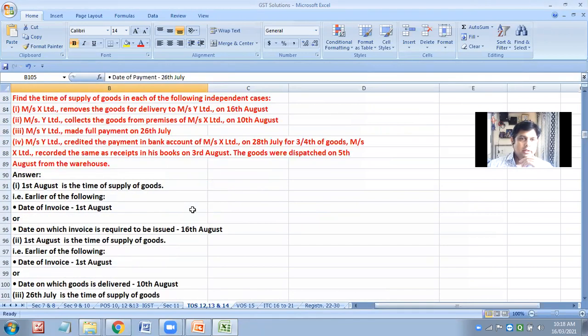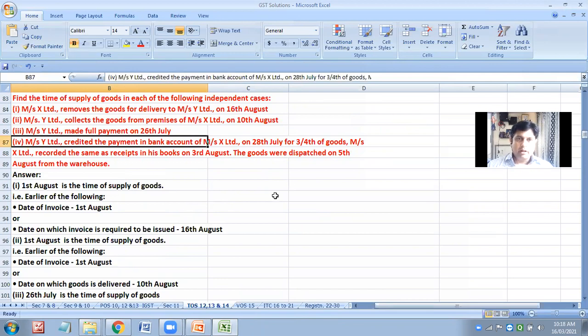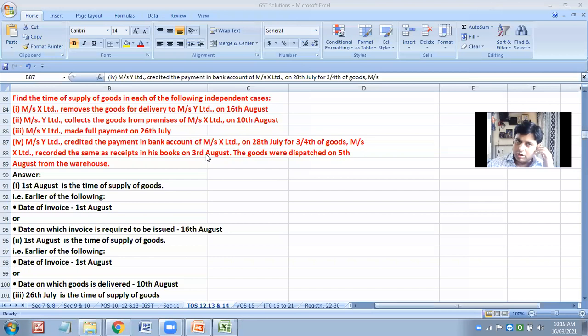Next, Messrs. Y Limited credited the payment in the bank of Messrs. X Limited on 28th of July for 3/4 of goods. Messrs. X Limited recorded the same as received in its books on 3rd of August, and goods are dispatched on 5th of August from the warehouse.